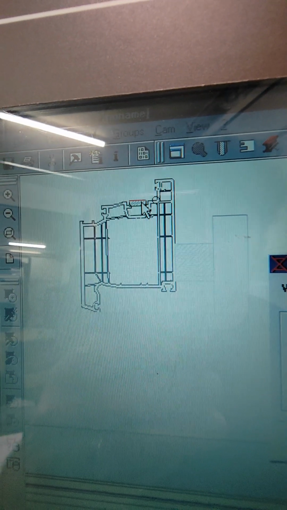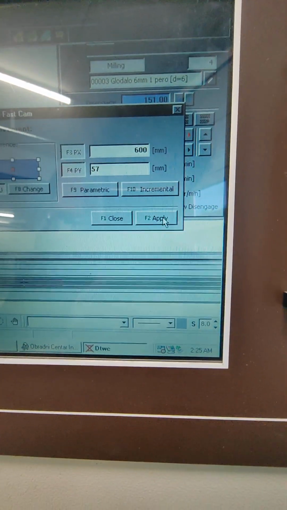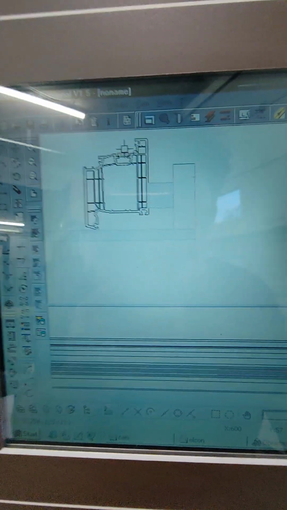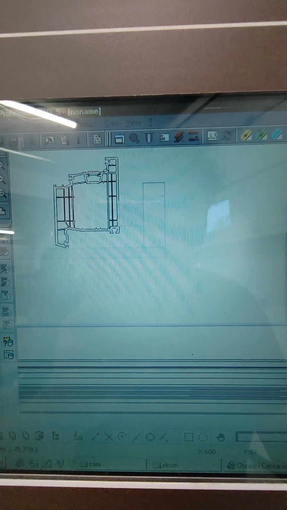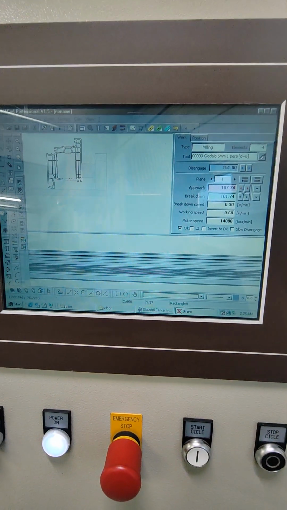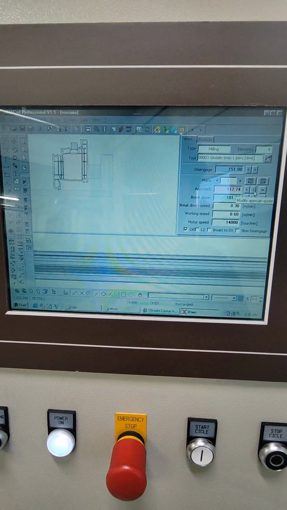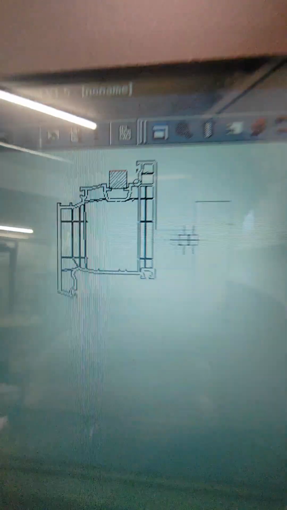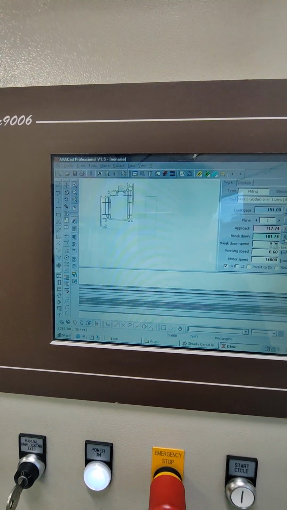Let this apply and close. The red label means where the cutter comes when it's positioning. So we will widen this. Let it come from a higher plane, and the lower green position is the point of cutting.